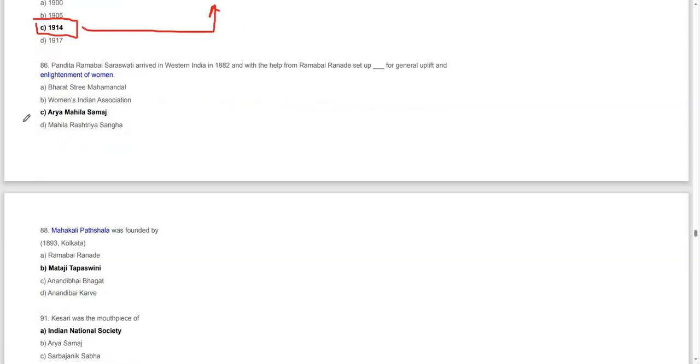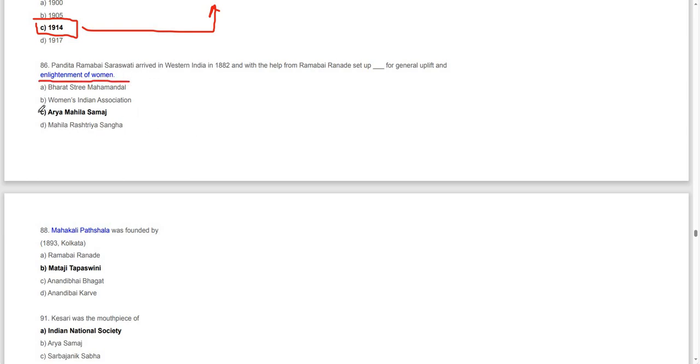Moving on to the next. Pandit Ramabai Saraswati arrived in Western India in 1882, and with help from Ranade she set up Arya Mahila Samaj for the general upliftment and enlightenment of women.